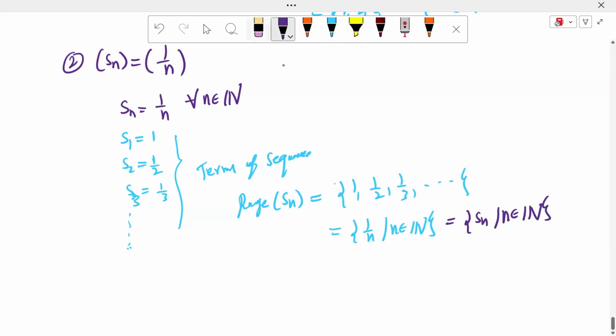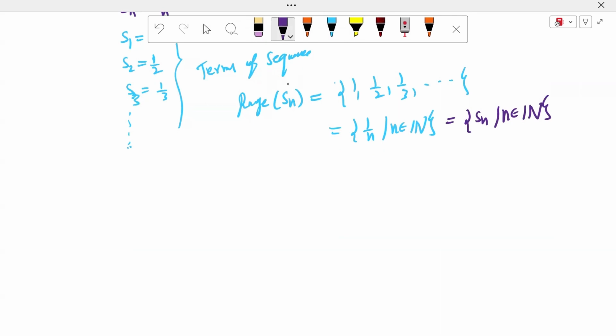It is the range set of S. What is the domain of Sn, sir? It is nothing but the natural number set. What is the codomain, sir?